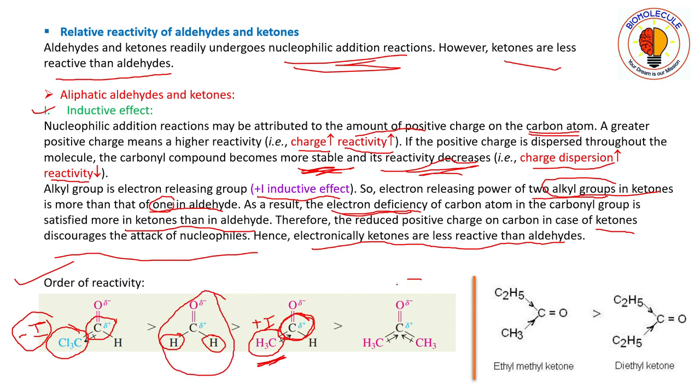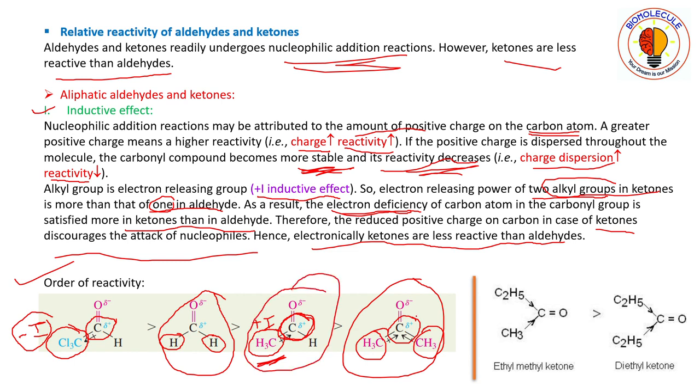Similarly, if we move on to a ketone, that is acetone, it has two methyl groups. Both the methyl groups will push electrons towards the electrophilic center carbon. As a result, its electron deficiency will be more compensated as compared to acetaldehyde. So its reactivity will go down as compared to acetaldehyde.